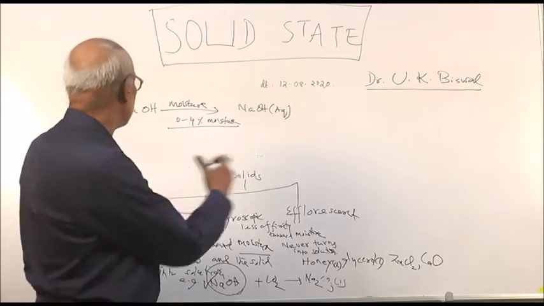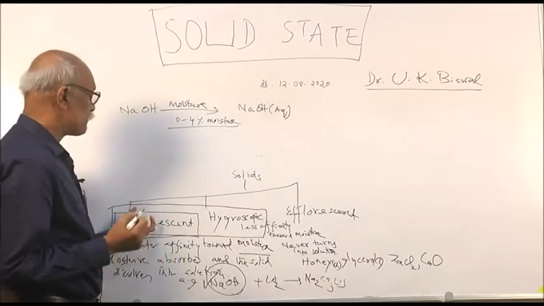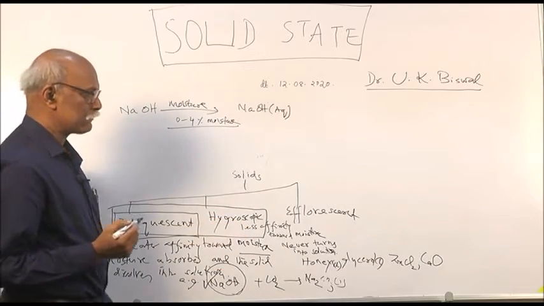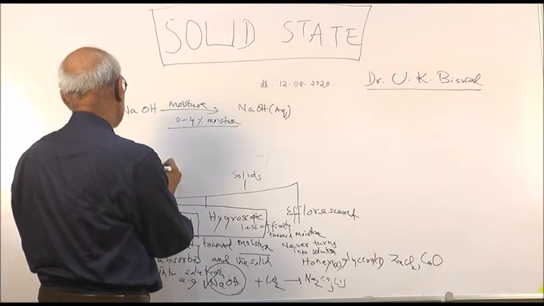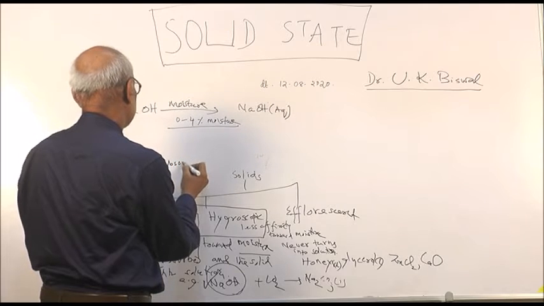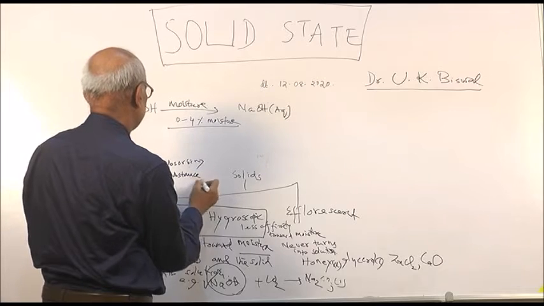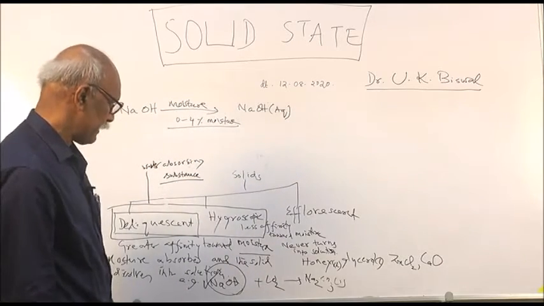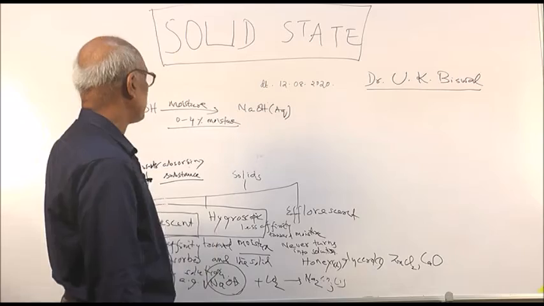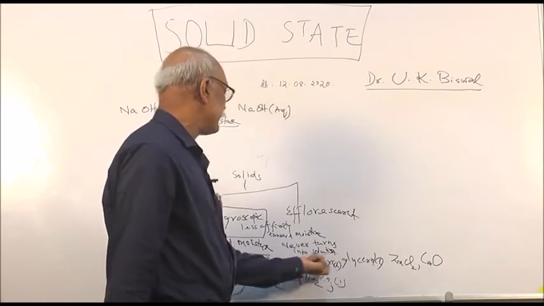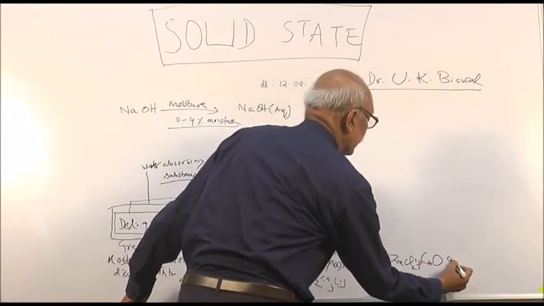Then comes the opposite. These two, deliquescent and hygroscopic, are two water absorbing substances. Better you write substance, water absorbing substance, because I have given some examples of liquid. So I write it here, substance. If you write solid, you omit these two, you can put zinc chloride solid, calcium oxide solid.